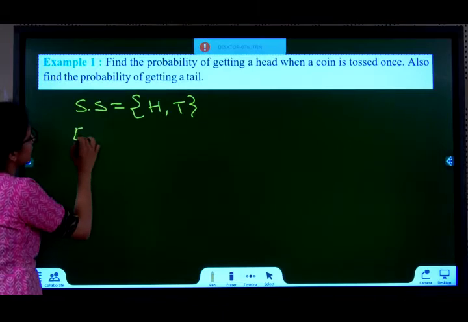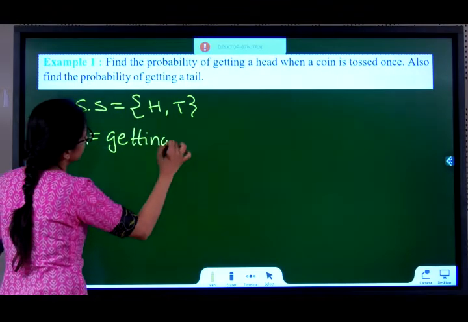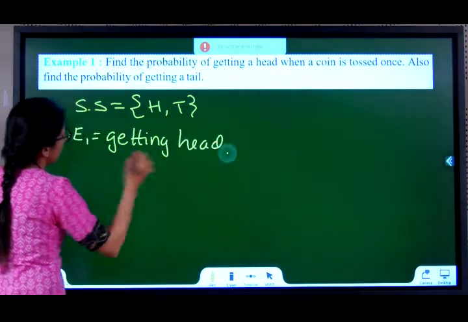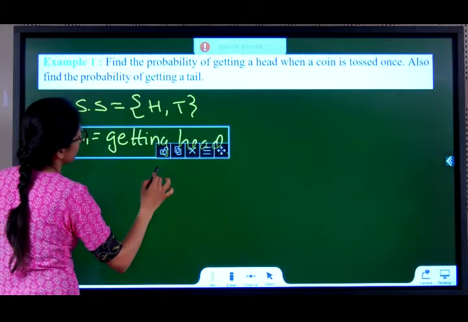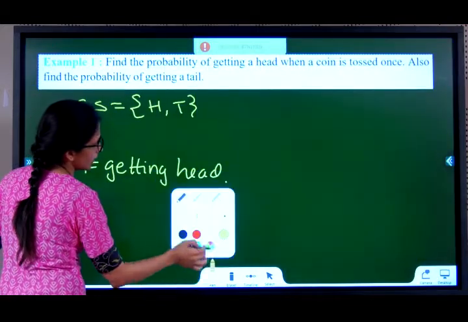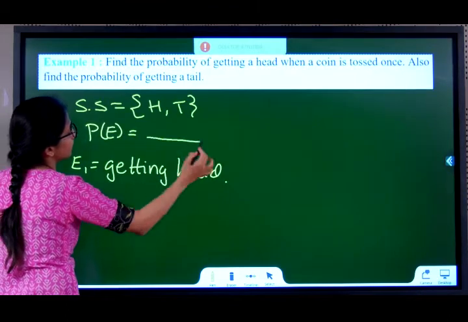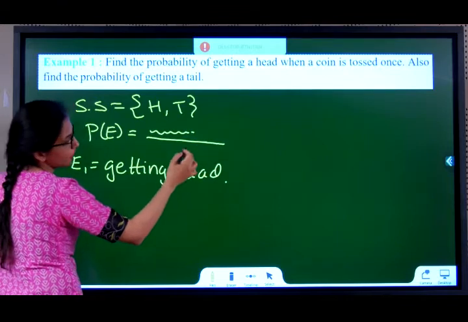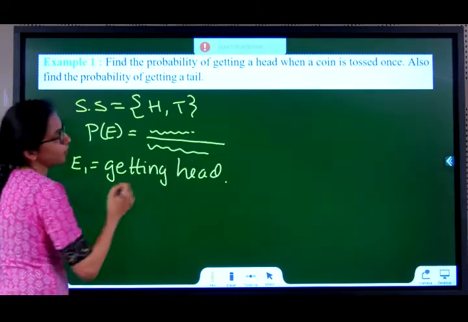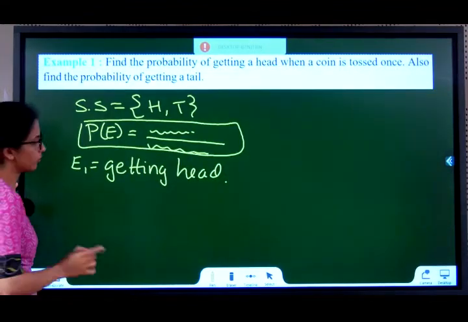So let the first event be getting head. What is the definition of probability? Before this, we should write the definition of probability. You will write down, I have already given it to you. Probability of an event is number of favorable outcomes to the event to total number of possible outcomes. You should write it. I will not be writing it in each question. You have to write it in your notes.